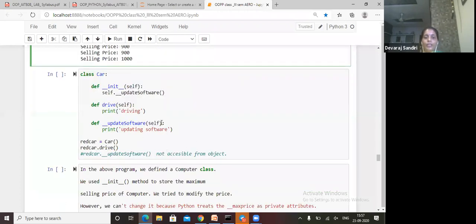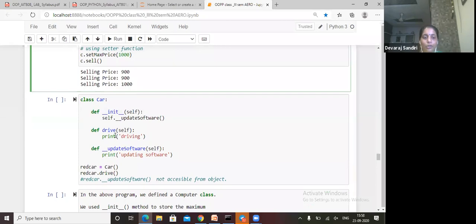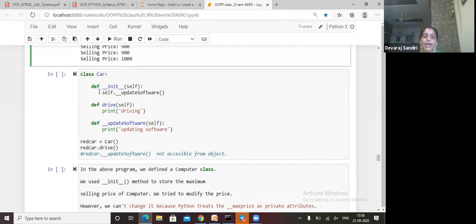Okay, another program I am telling you. See, class Car, in the init method we are writing self dot underscore update software. Here def drive(self), print driving, and the next one is update software.